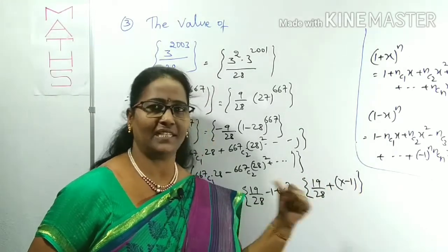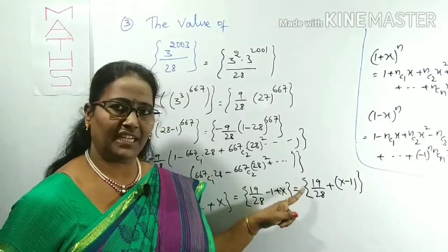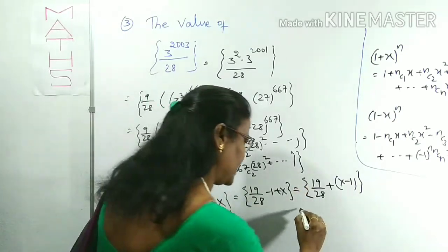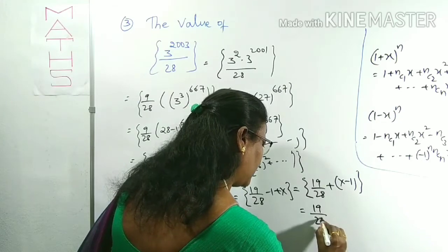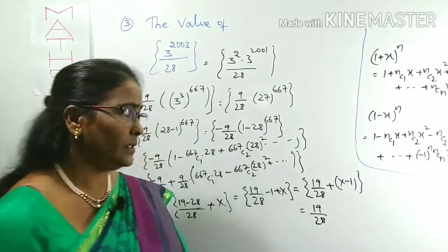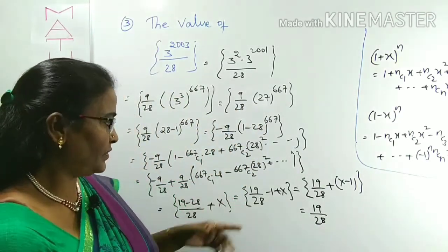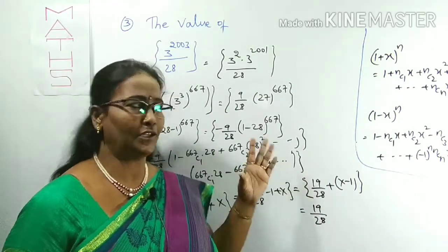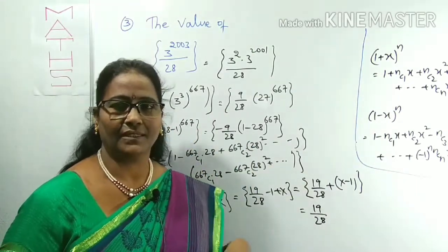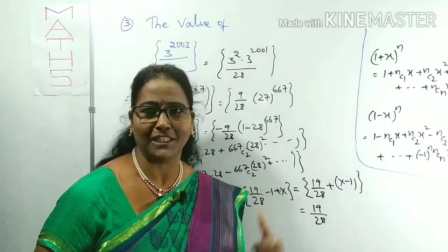Among this summation, what is the fractional part? The fractional part is 19 by 28, that is our required result. Okay, to calculate the fractional part, you have to make some adjustments. This is the application of binomial theorem.